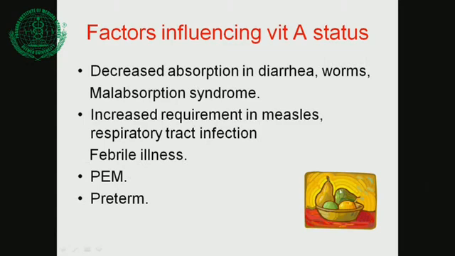Factors affecting vitamin A status: decreased absorption in diarrhea, worm infestation, malabsorption syndrome; increased requirement in measles. Yes, measles will cause respiratory tract damage and GI tract damage. So all the epithelium is destroyed in measles. For the regeneration of epithelium, a large amount of vitamin A is required. Protein-energy malnutrition also lowers vitamin A. And in preterm babies, usually vitamin A is stored in the last trimester in the liver of the baby, so a preterm baby born early has less stores of vitamin A. So all preterm babies we give supplemental vitamin A.